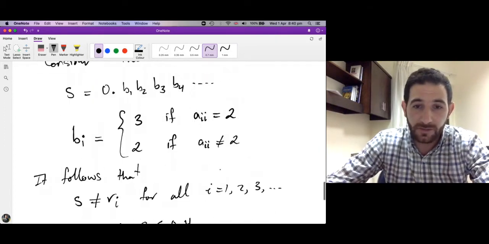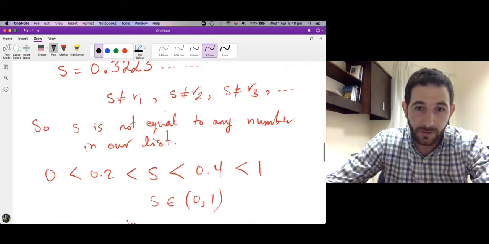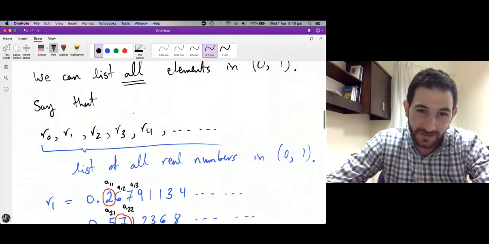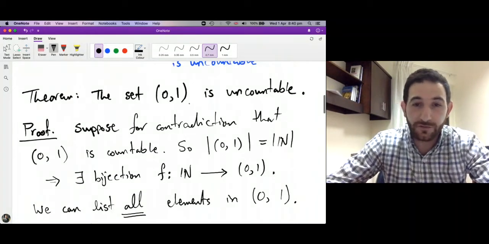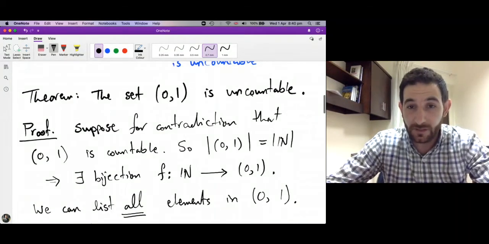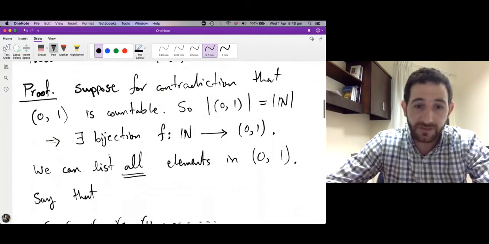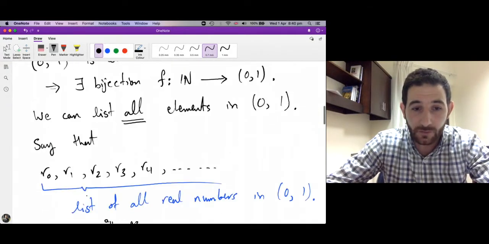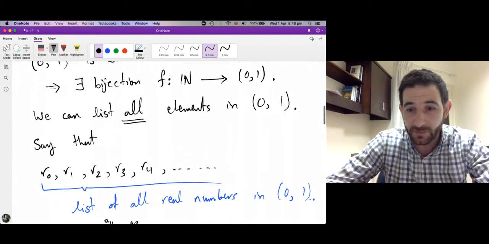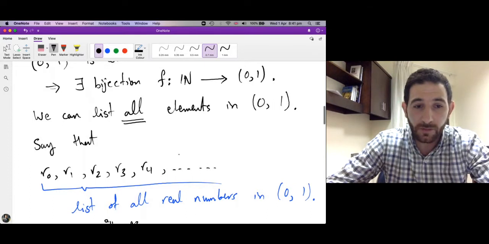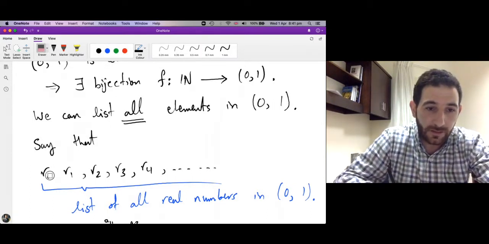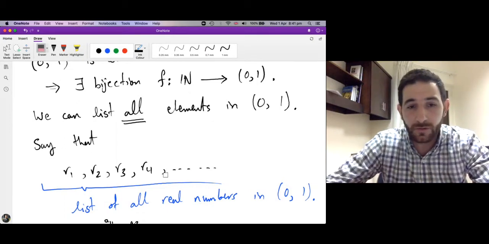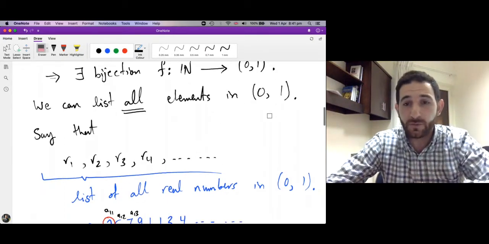Let me just sum up everything. We assumed that the interval of real numbers between 0 and 1 is countable. If it's countable, it means we can list all real numbers between 0 and 1 in this form, R1, R2, R3, R4, and so on, a list of all the numbers between 0 and 1.